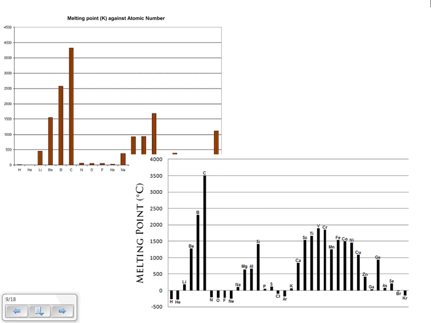So if we look over here, again, we've got lithium, beryllium, boron, and carbon all increasing. And then suddenly it drops way down, and all of my melting points and boiling points are really low. So as we go across the row on the periodic table that way, there's no actual clear trend. There's no real pattern. But when we start looking at the groups and going downwards, that's when we see a little bit more of a pattern. So this just shows you how we have no pattern going across the rows of the periodic table.